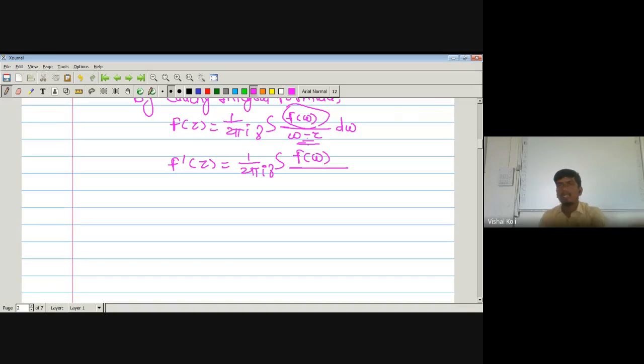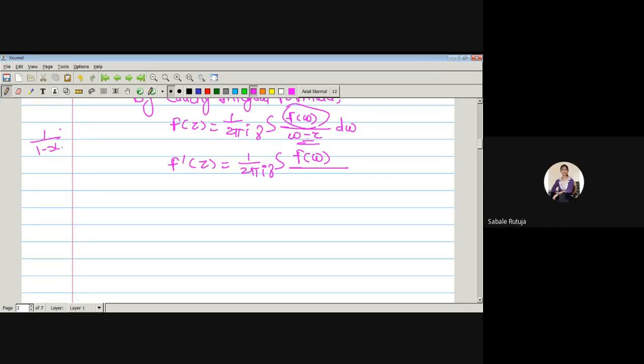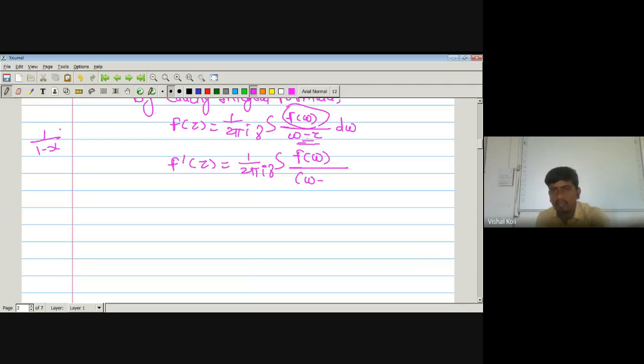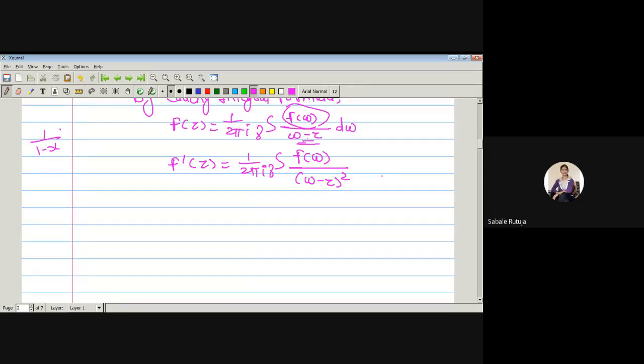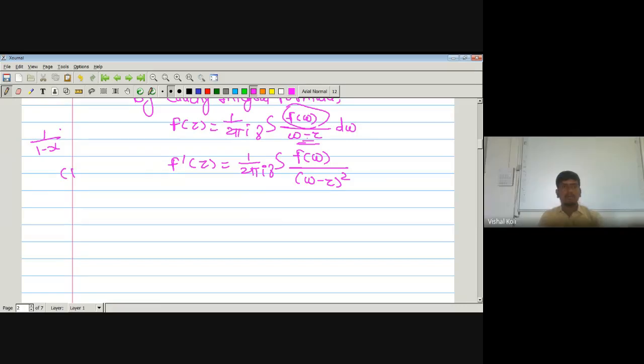Now, what is the derivative of 1 upon w minus z? How do we take the derivative of 1 upon 1 minus x with respect to x? 1 upon w minus z bracket square into minus 1. Yes, this would be nothing but minus 1 into 1 minus x to the power minus 1. Okay, minus 1 or plus 1?